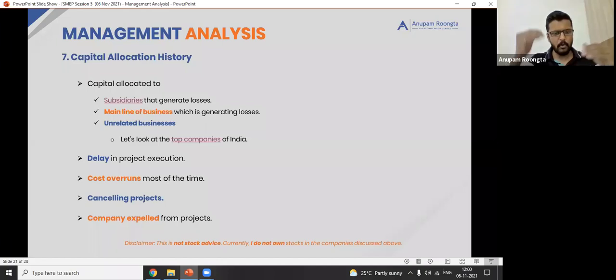Yeah. So all these things, again, they are subjective. You have to dig in a bit in terms of reading a few pages. But as I said, you don't have to do this for hundreds of companies. You have to do this only for a very small number of companies. You will get to know this by session number 9. Lastly, you will get to know when we look at portfolio management, right? So don't worry about that. Just understand the beauty of how you can dig out stuff and what all you should look for when you're reading something. What you should look for, that's what is important. Yeah, so that you can save your time, and in a very efficient way you can analyze a company.